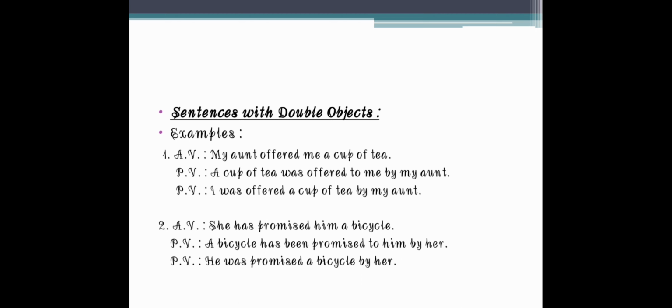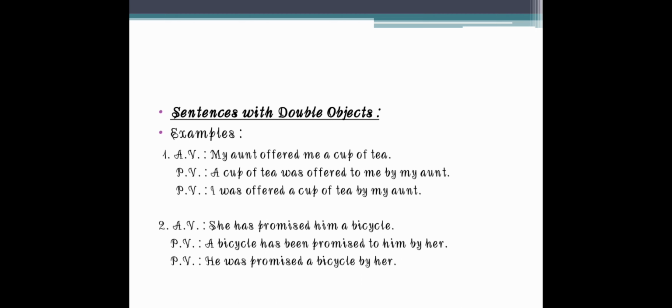For example, again we take: My aunt offered me a cup of tea. A cup of tea is at the first place: A cup of tea was offered to me by my aunt. Likewise, if we take "me" as the prime object: I was offered a cup of tea by my aunt.